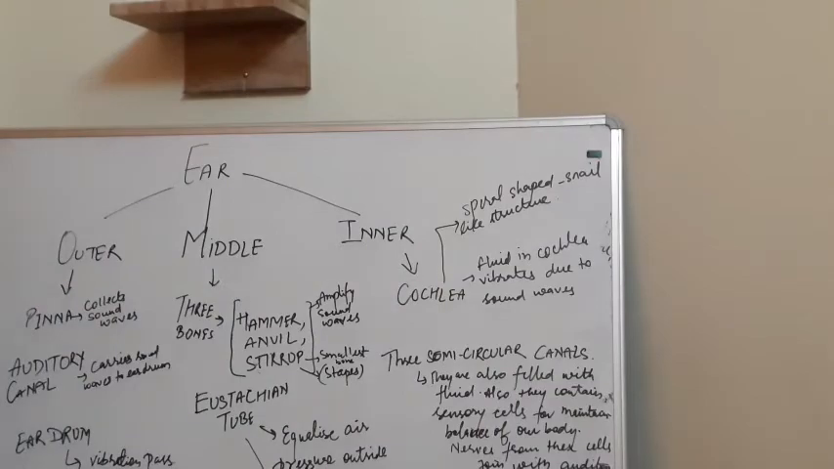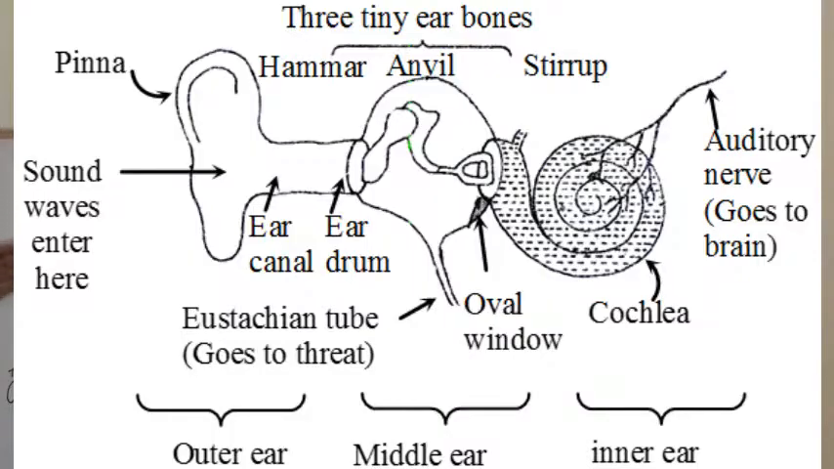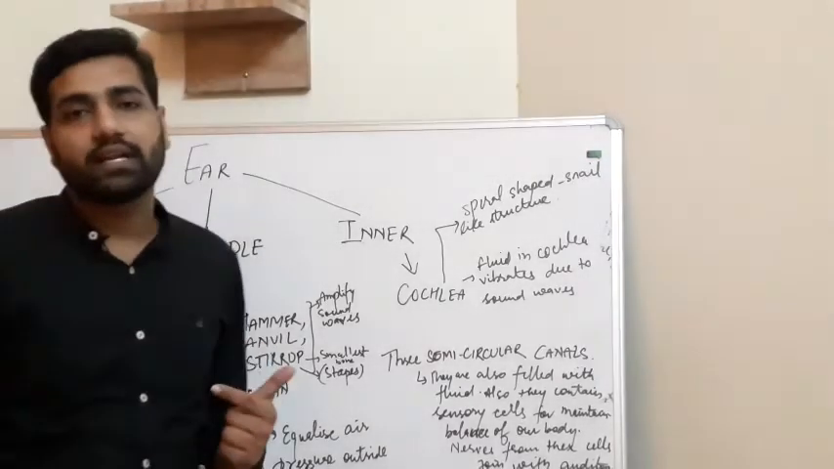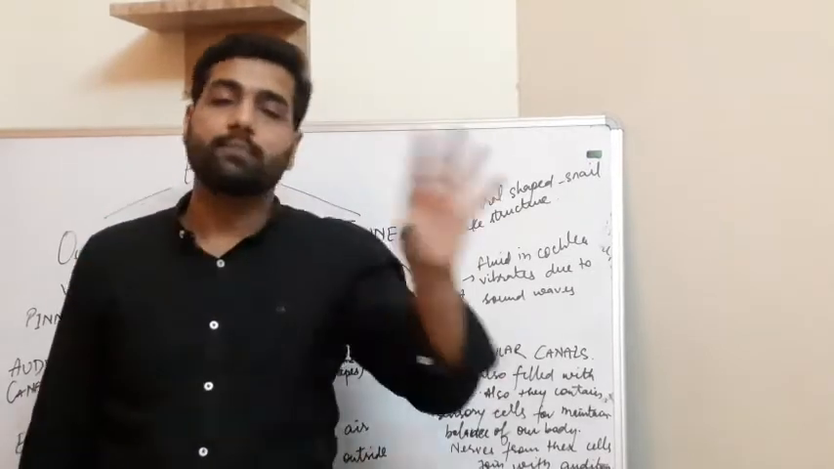Okay, now one by one we will do the working. First one, see, outer ear. The outer ear collects sound waves, and the auditory canal carries the sound waves collected by the outer ear.